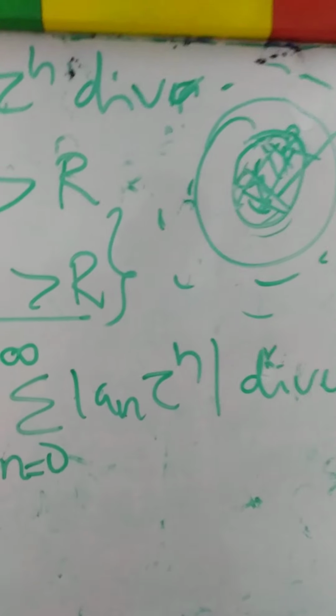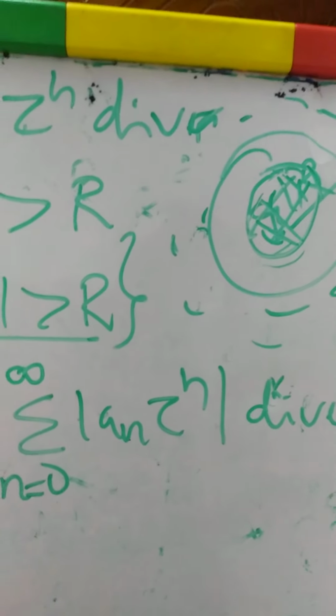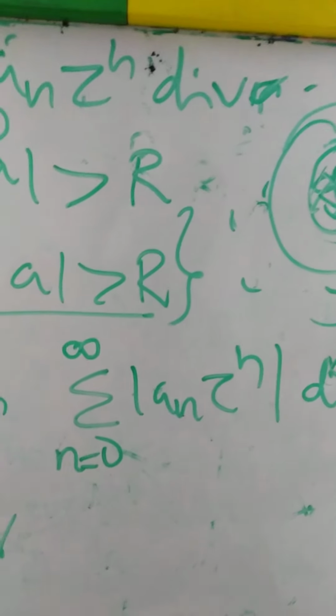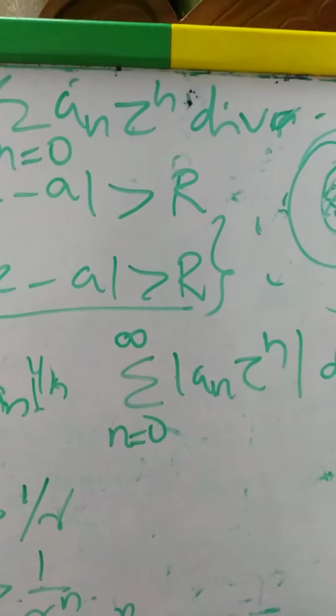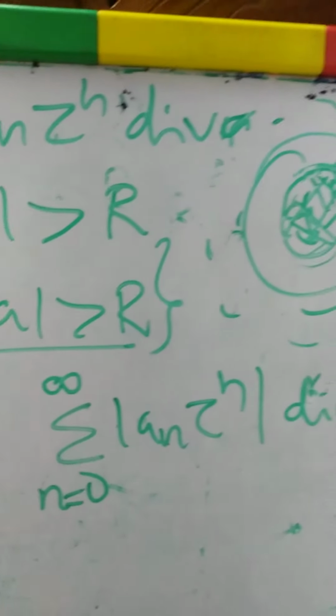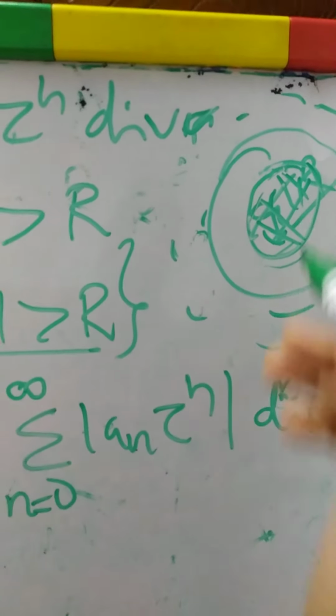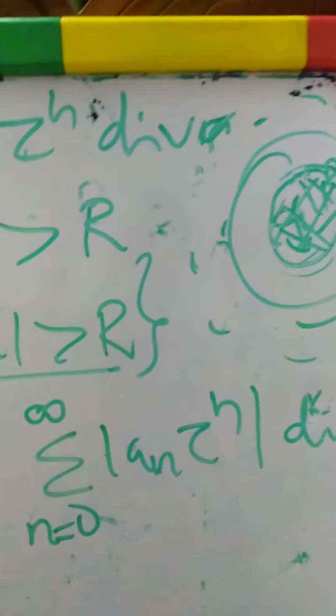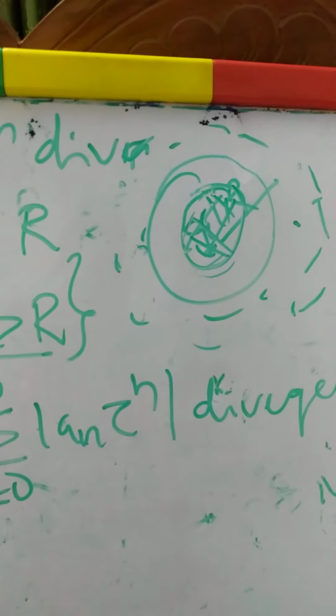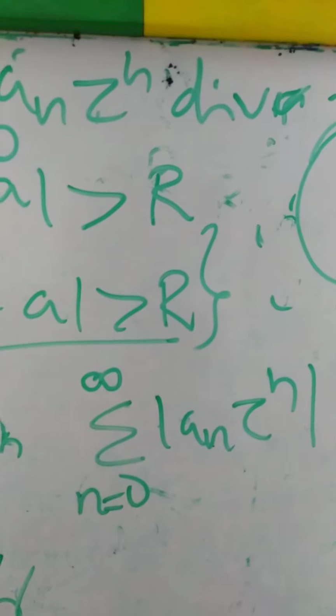What a nice result. So how will we show that our power series converges uniformly in this circle? In this circle means here we take points inside and on the circle. So how will we prove?